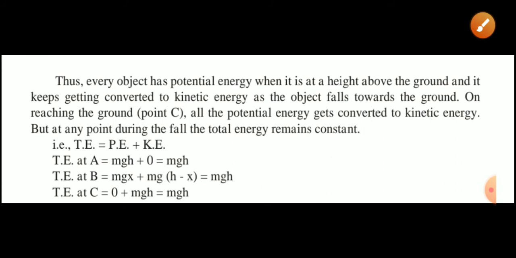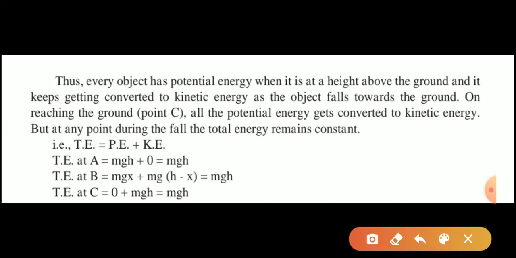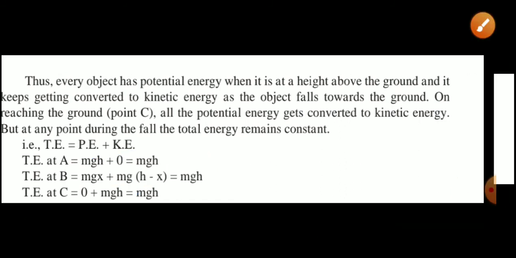Therefore, total energy is equal to potential energy plus kinetic energy. Total energy at A is equal to mgh plus 0, which is mgh. Total energy at point B is equal to mgx plus mg into bracket h minus x, which is mgh again. And the total energy at point C is equal to 0 plus mgh, which is mgh. That means at all the points total energy is mgh only.